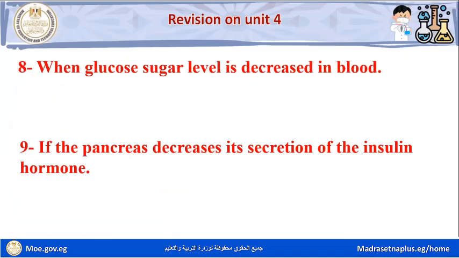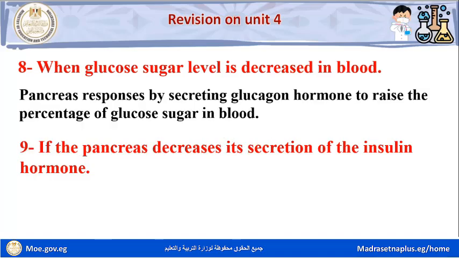Question number 8. What happens when glucose sugar level is decreased in blood? Pancreas responds by secreting glucagon hormone to raise the percentage of glucose sugar in blood.